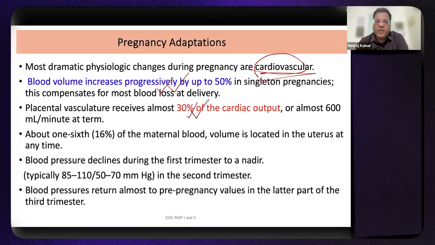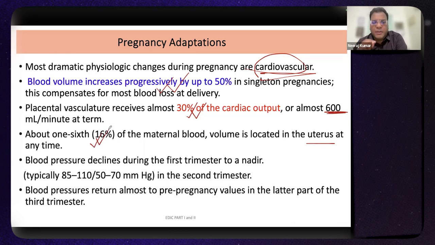So it constitutes around 600 ml per minute at term. If it is asked what the amount of blood flow to the placenta at term is, it should be 600 ml per minute. And around 16% of the maternal blood volume is located in the uterus. Again, this is an important aspect: only about 1/6, 16%, of the maternal blood is localized in the uterus.